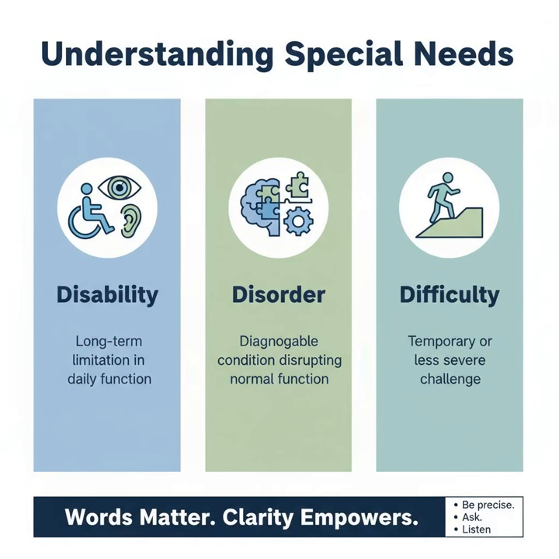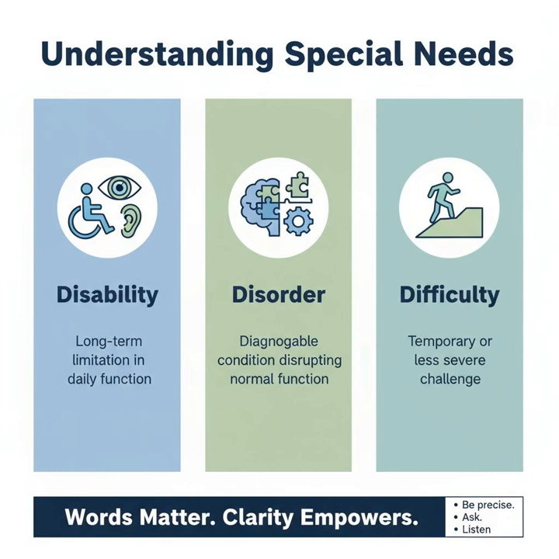1. Disability: a limitation in functioning. A disability is a long-term condition that significantly impacts a person's ability to carry out everyday activities. Examples: visual impairment, blindness, hearing loss, cerebral palsy, intellectual disabilities. Disabilities may be physical, sensory, intellectual, developmental, emotional, or mental. They often require environmental adjustments, assistive technology, and societal inclusion.